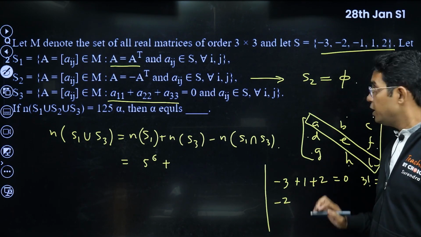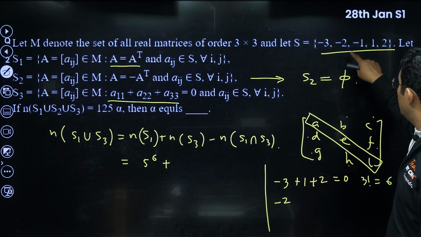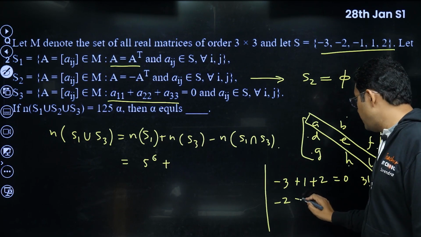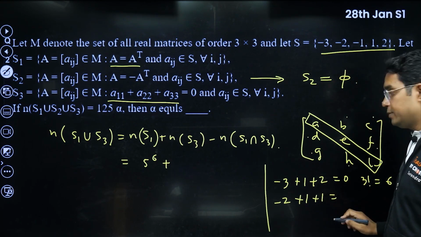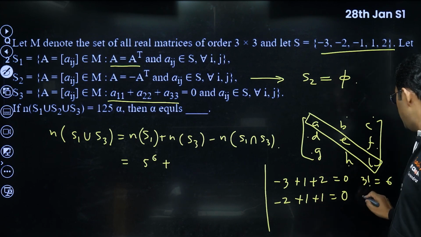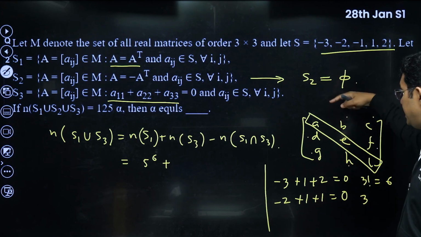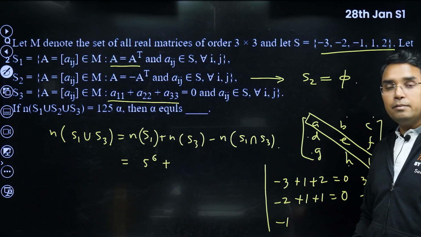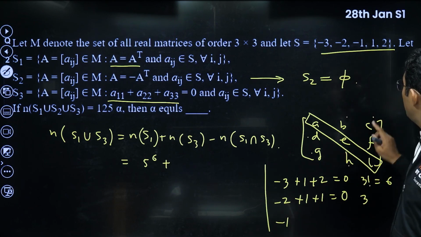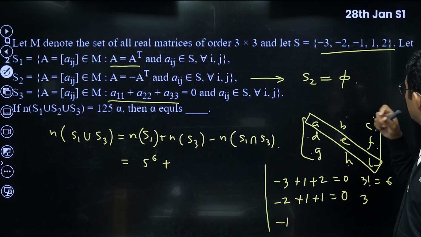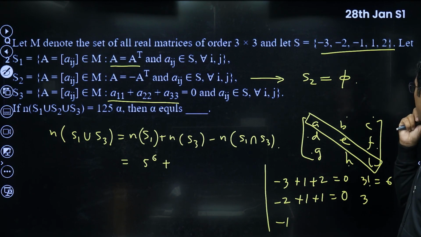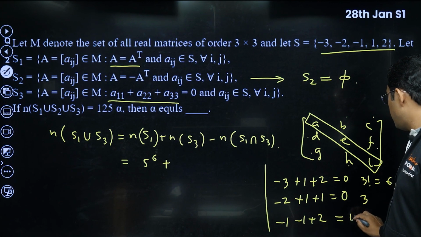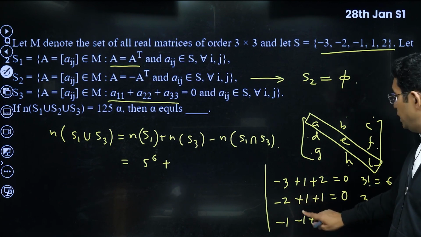Then coming to minus 2, if one element is minus 2, and for the other element you take minus 1 also, then your sum cannot be equal to 0. So this will be 0 only if you take minus 2 plus 1 plus 1. In this case, because 2 elements are identical, only 3 arrangements will be there. Similarly, if you take minus 1 two times and 2 from here, then it will also become equal to 0. With minus 2 we have checked, there is no other possibility.